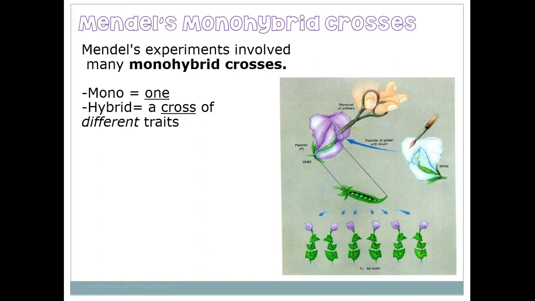Sorry, you would have a dihybrid cross or a trihybrid cross, and we'll work on those later. But right now, we're just going to look at what's called a monohybrid cross, which is where you look at one trait and you're crossing the, or you're looking at one gene and you're crossing the different traits for that gene.